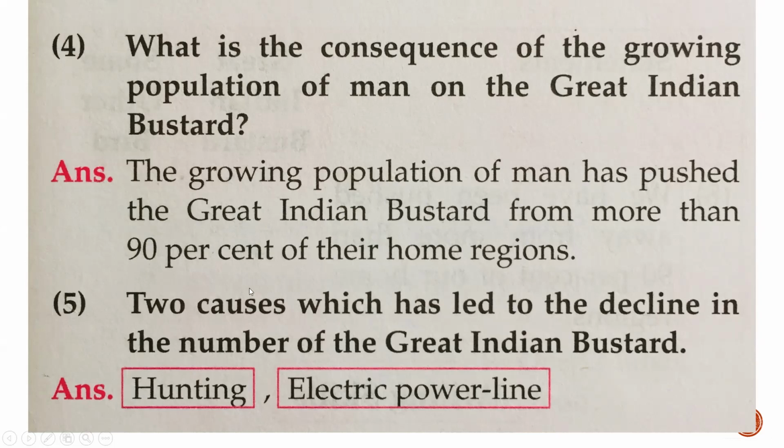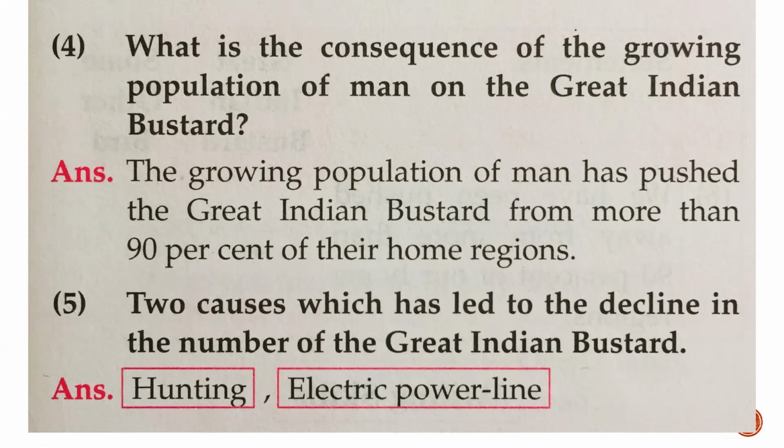Number 5, two causes which have led to the decline in the number of great Indian bustard. Why is the number of great Indian bustards decreasing? Which are the two main reasons? First reason is hunting. Number 2 is because of electric power lines. They get shocked, and because of that, many great Indian bustards die. So these are your answers. Please take a screenshot.